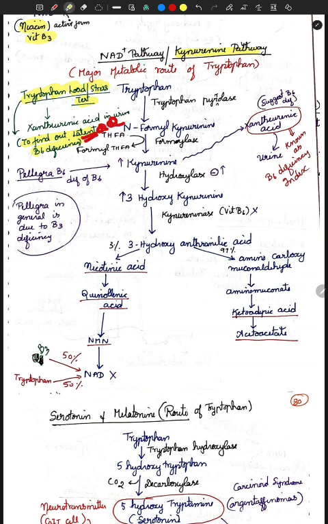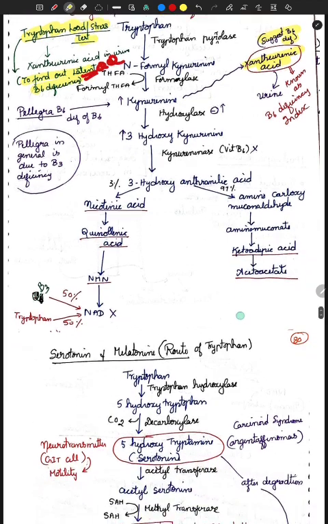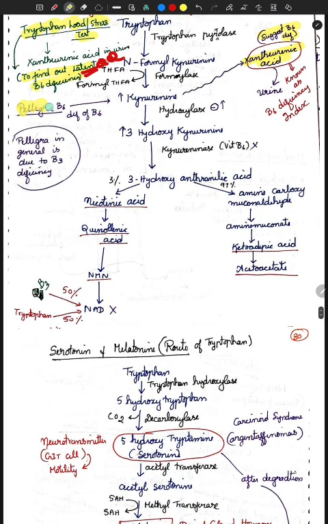Okay. So next, coming to your, whenever your xanthurenic acid levels are increased, it suggests B6 deficiency. So this is what you should be doing. And also in your pellagra, that is your B3 deficiency, it can also be due to B6 deficiency. So this is very important. Okay.